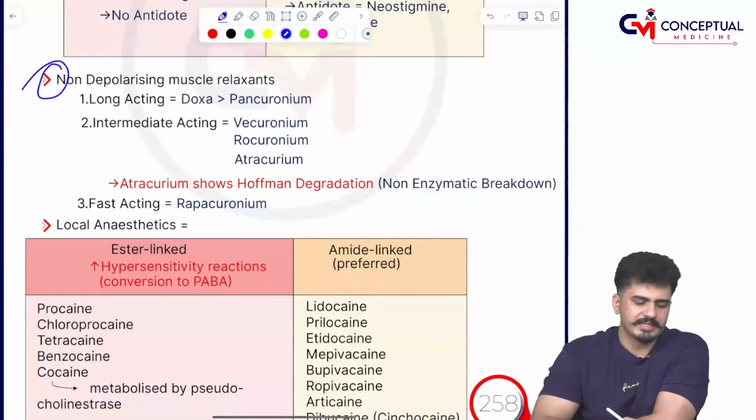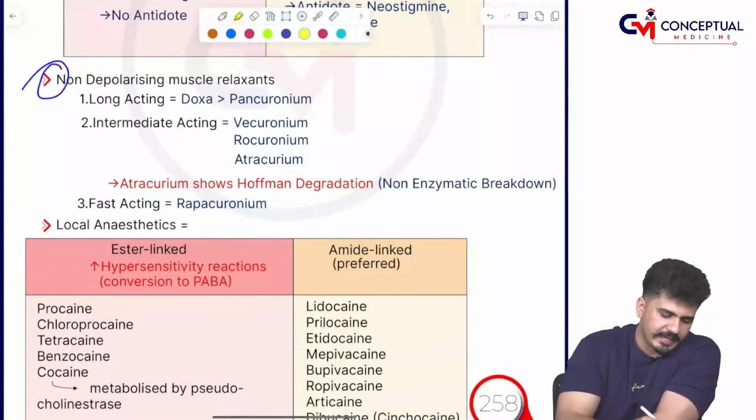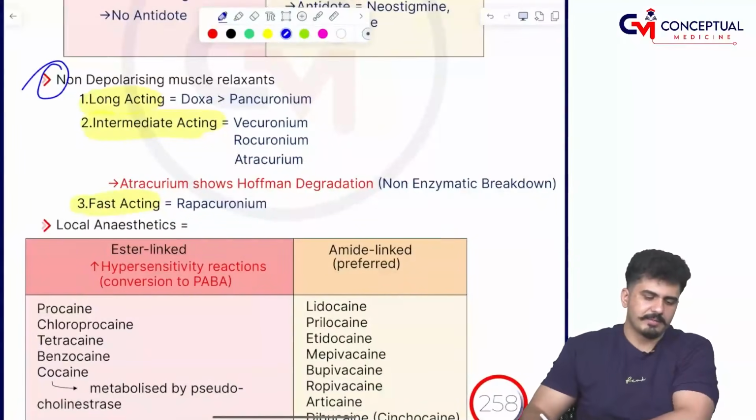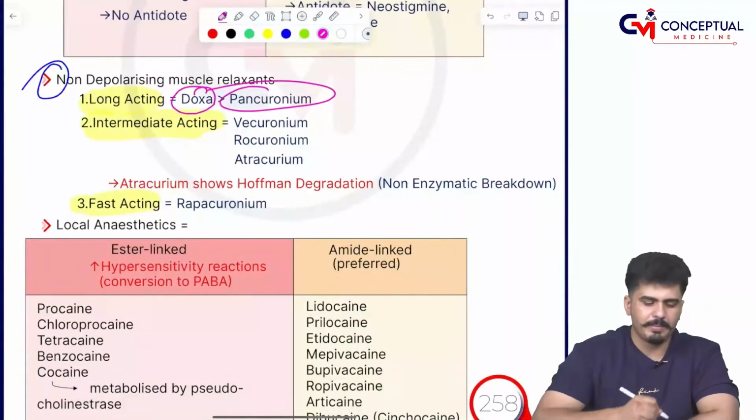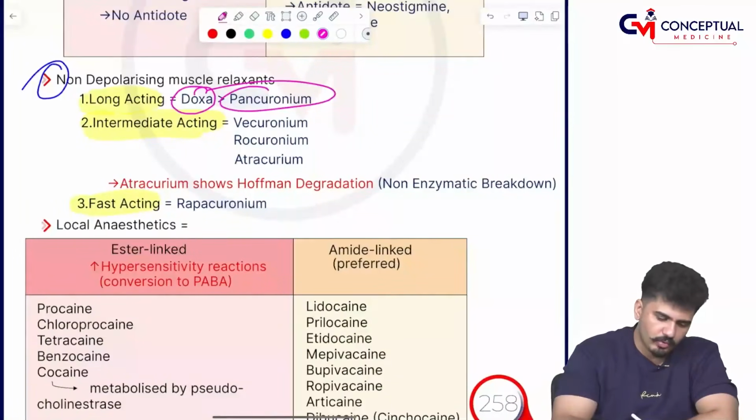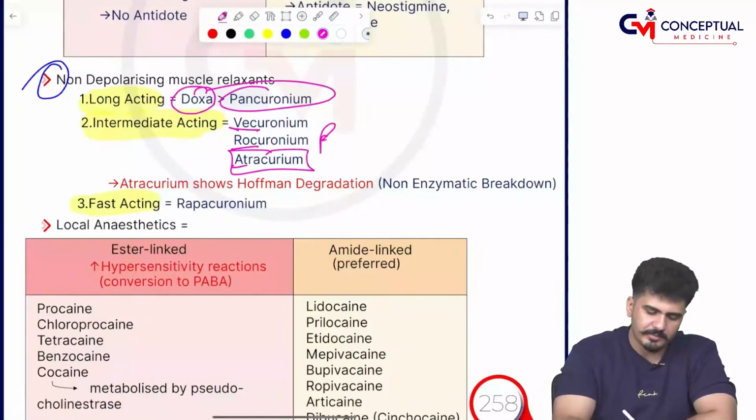Now non-depolarizing: long acting, intermediate acting, and fast acting. My dear friends, long acting, if we are to talk about, is better answer than pancuronium. Intermediate acting, atracurium. This one is a very special previous year question.